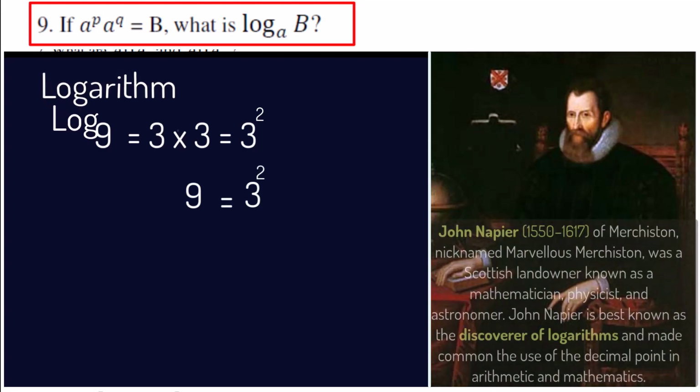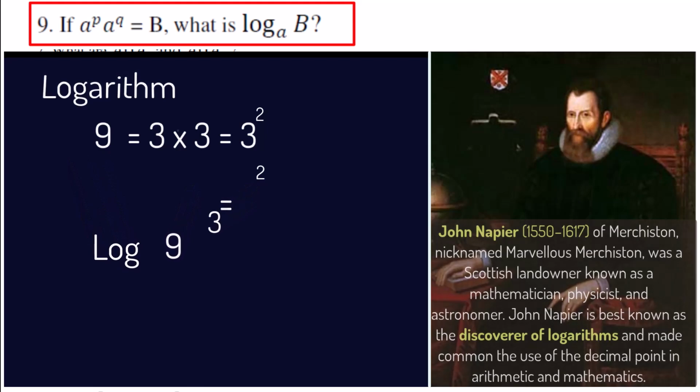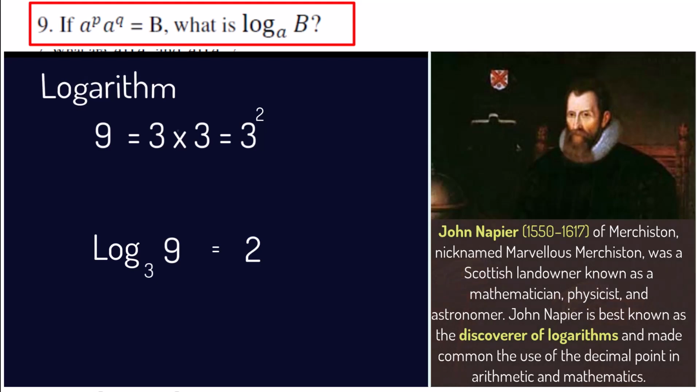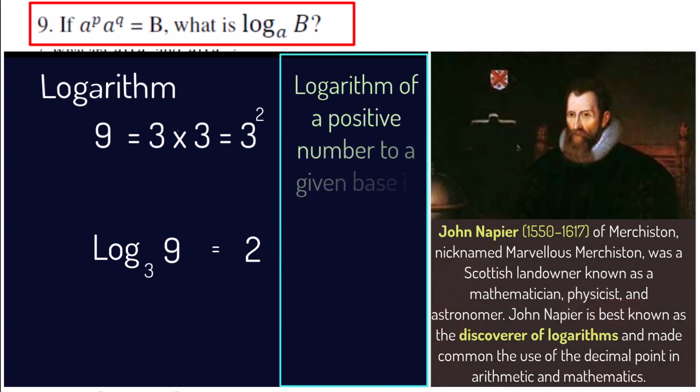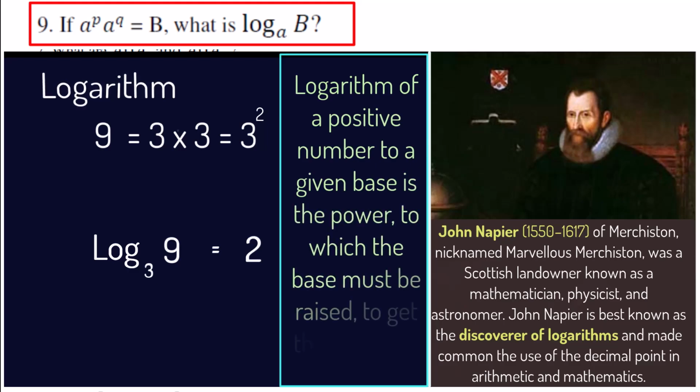Now, logarithm of 9 to the base 3 is defined as 2. Or in other words, logarithm of a positive number to a given base is the power to which the base must be raised to get that number. Here, both the number and the base are real numbers.